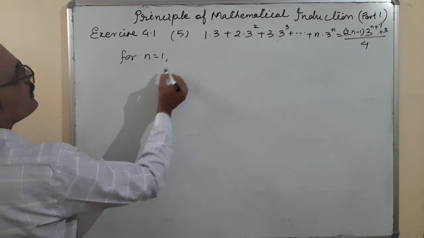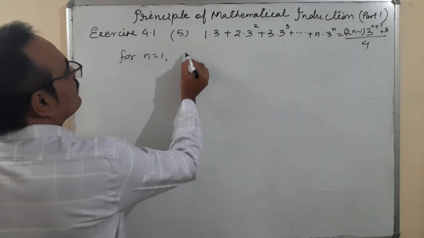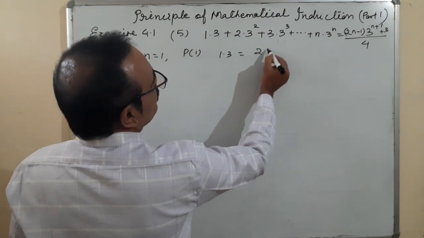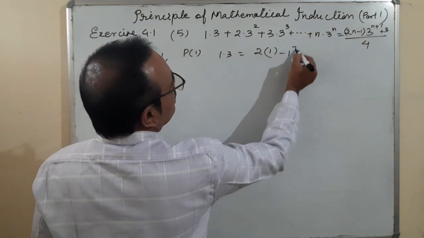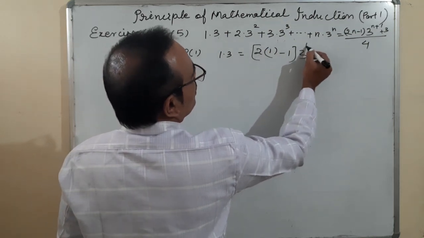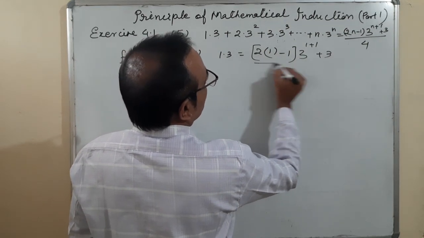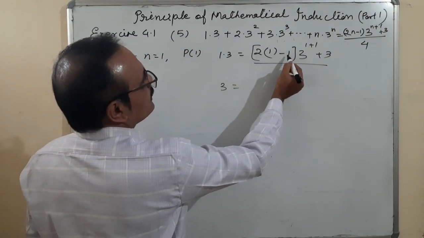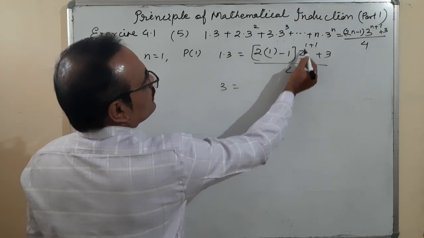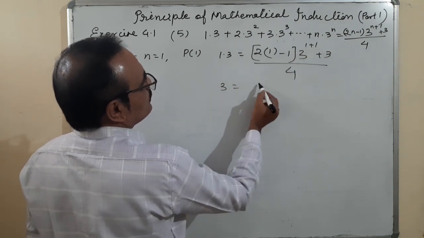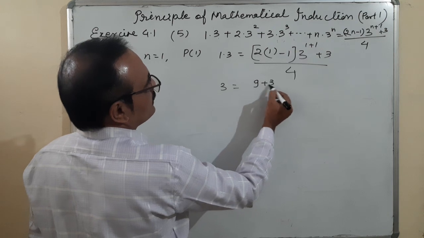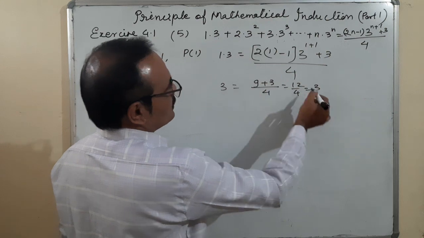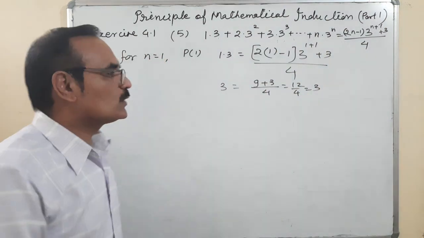For n is equal to 1, let us check first. For n is equal to 1, P of 1. 1 into 3 is equal to, in place of n, it is 1, so 2 minus 1, into 3 to the power 1 plus 1, plus 3 upon 4. Let us see if 3 is coming, yes or no? 2 minus 1 is 1, multiplied by 1, 3 to the power 2, so 3 to the power 2 is 9, plus 3, 12, upon 4. So 12 upon 4 is 3. 3 is equal to 3. It is true for n is equal to 1.